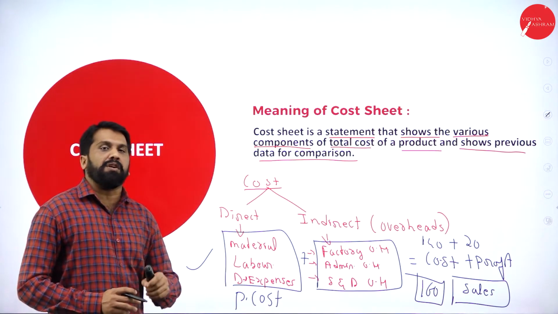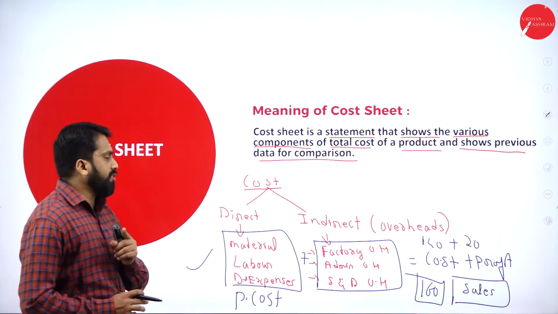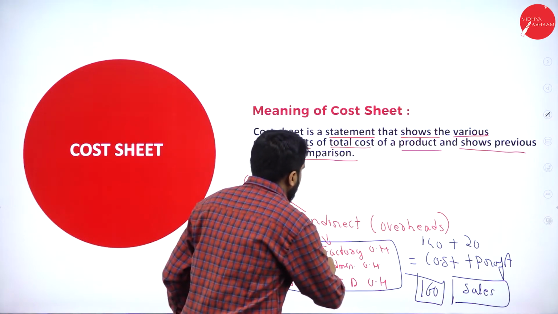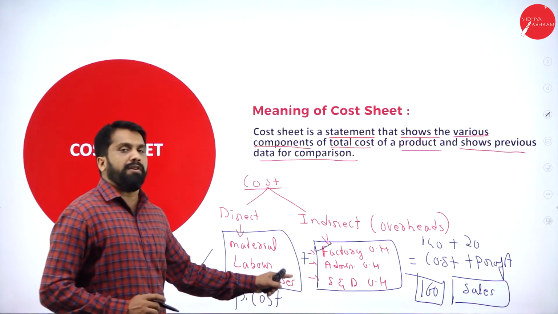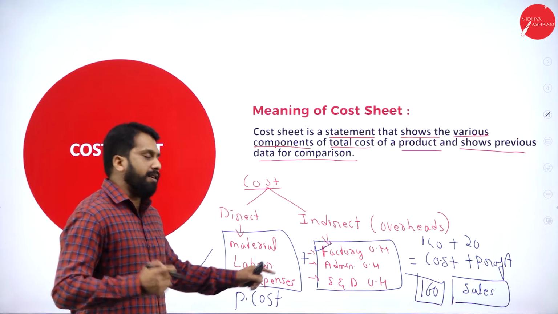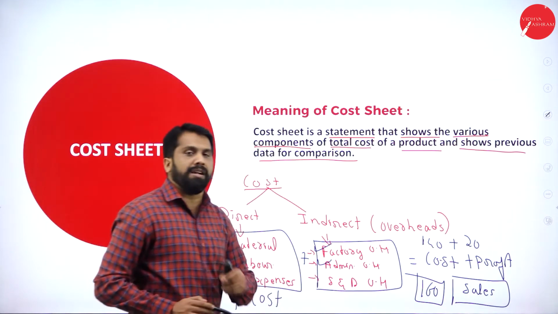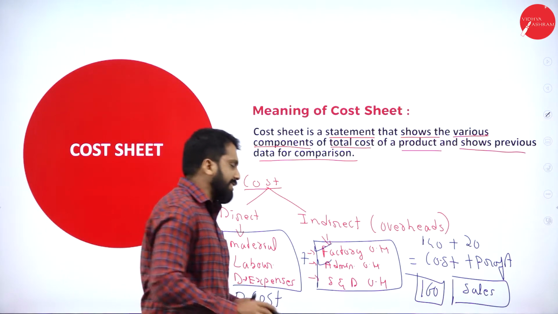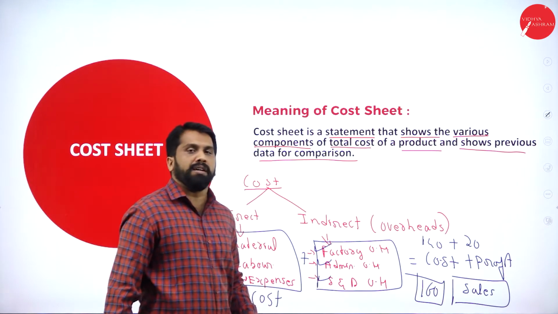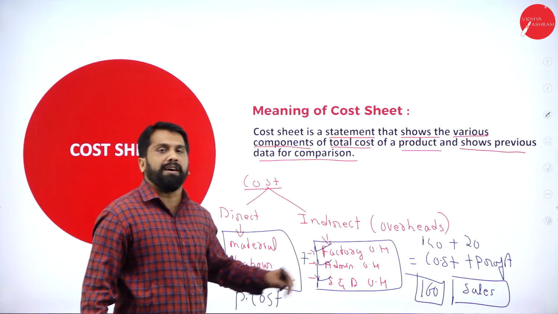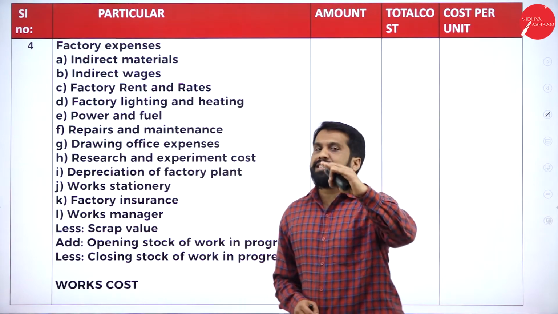Now we are doing indirect overhead or indirect expenses. Under indirect, what will come first? The first thing is factory overhead. We'll go for factory overhead. Later, administration overhead. After administration, selling and distribution overhead. We'll go one by one. Now, what is the next part?